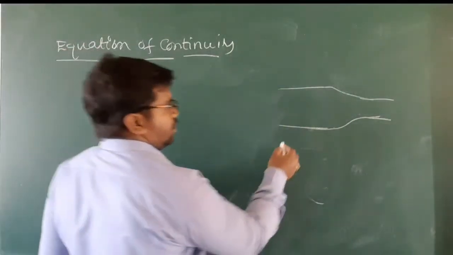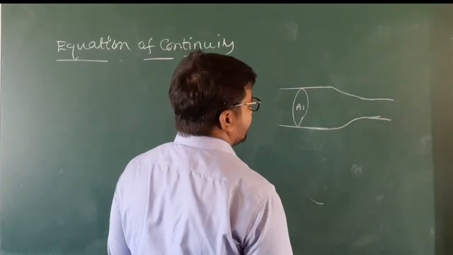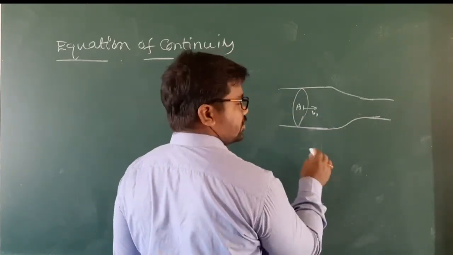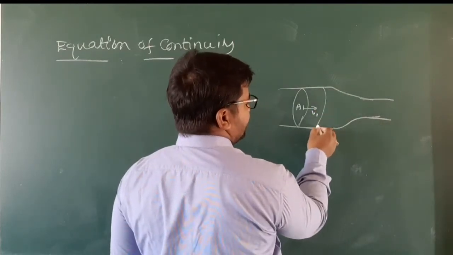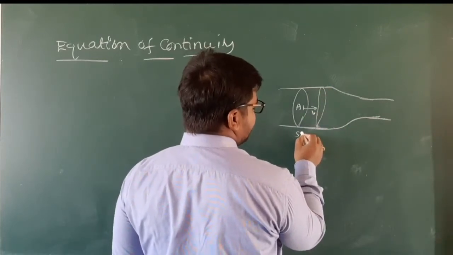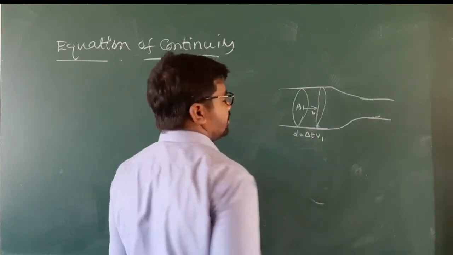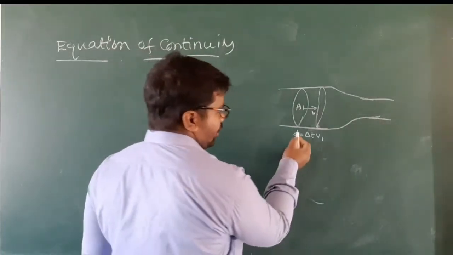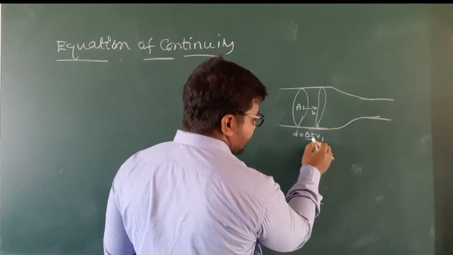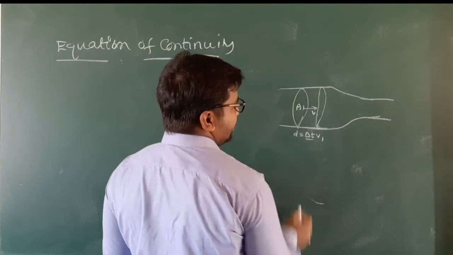Consider a pipe. Area of cross section is A1, and velocity is V1. Here the fluid can flow. In a time delta t, the distance covered is d, which is equal to delta t into V1. This is the layer of the fluid moving with this velocity.